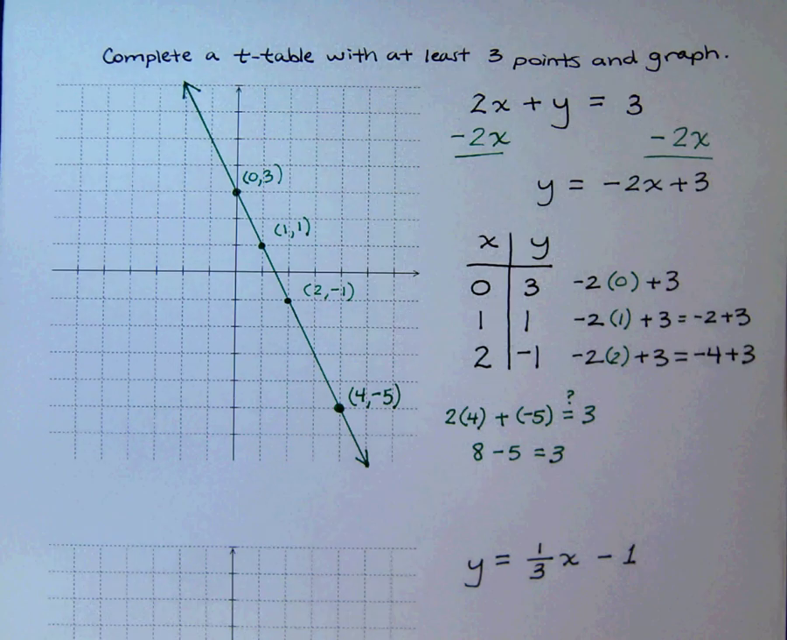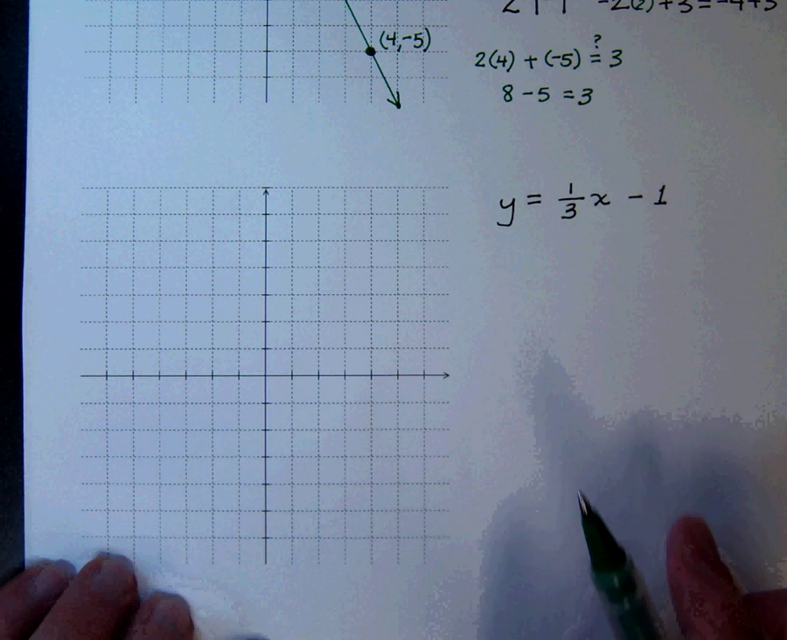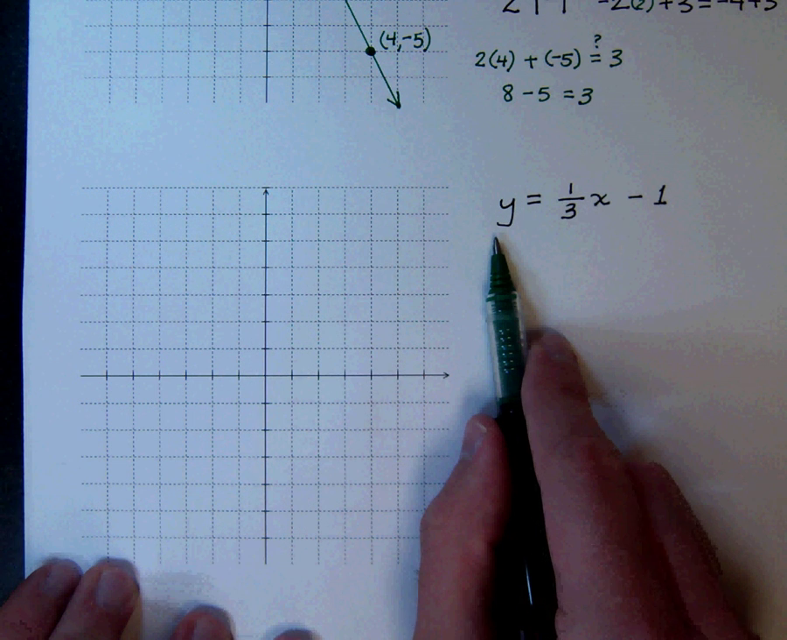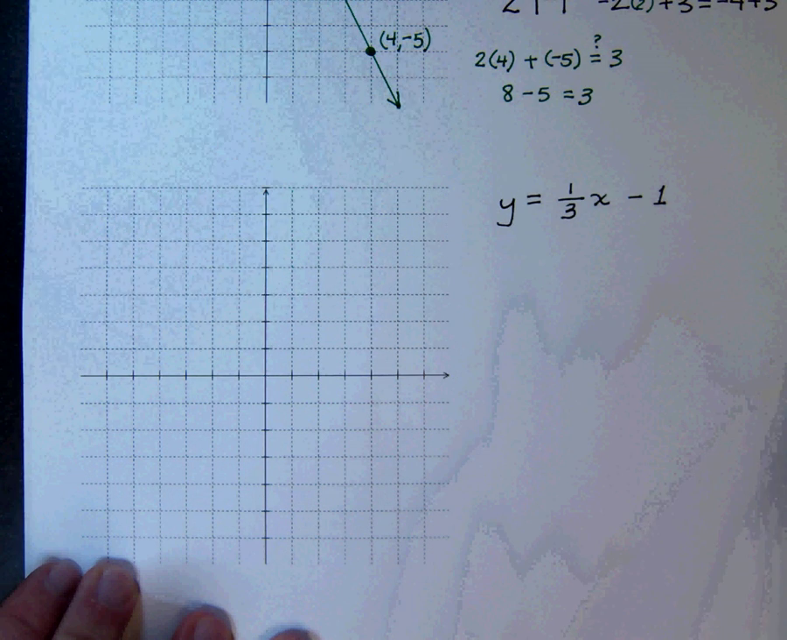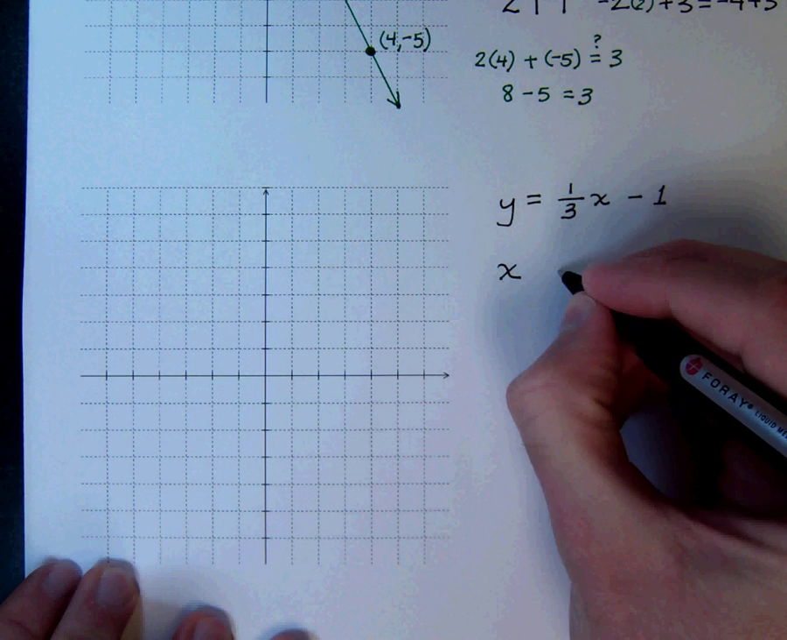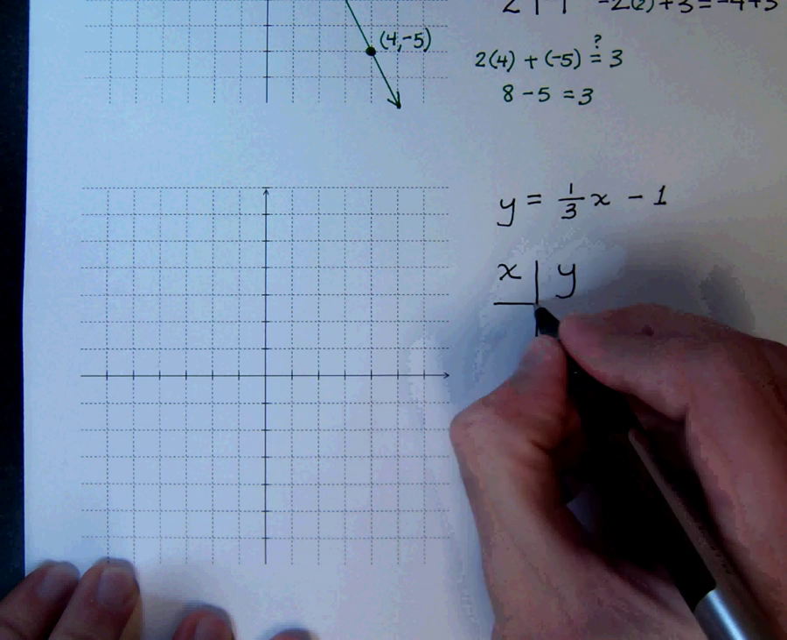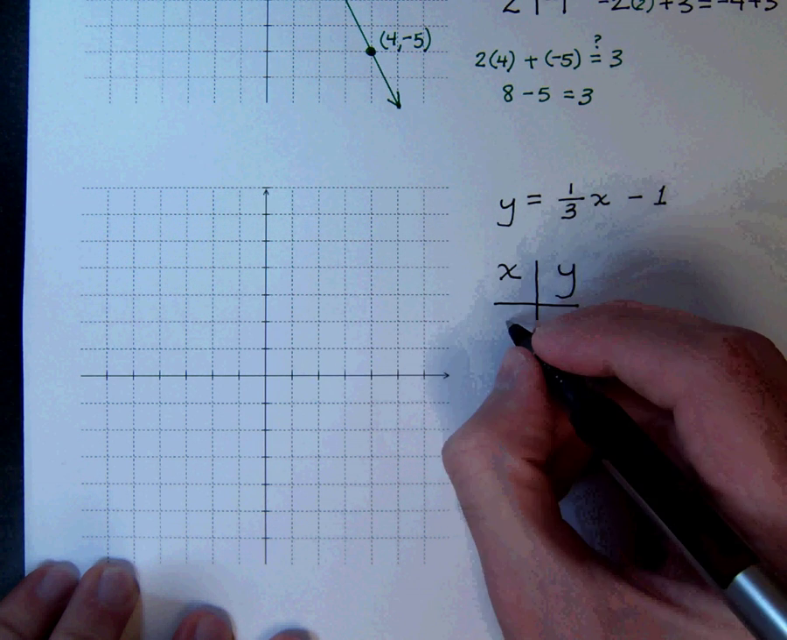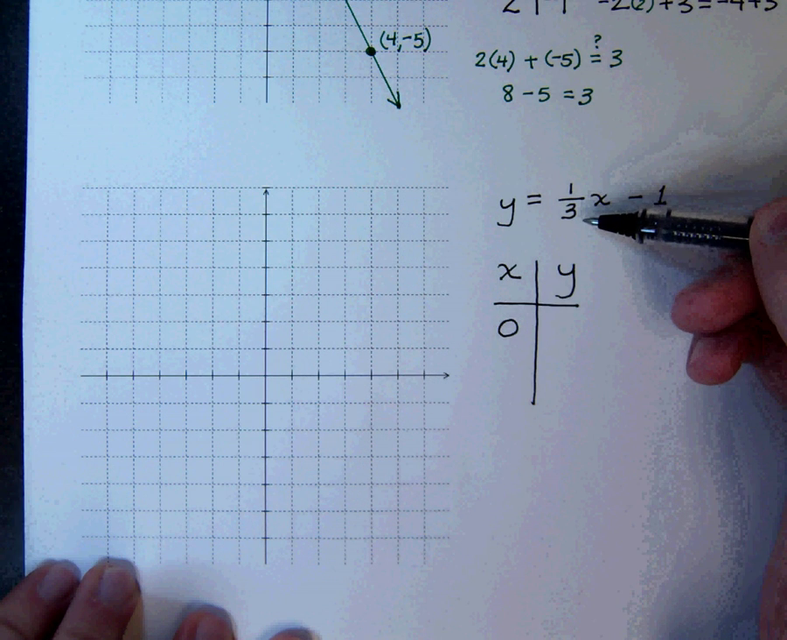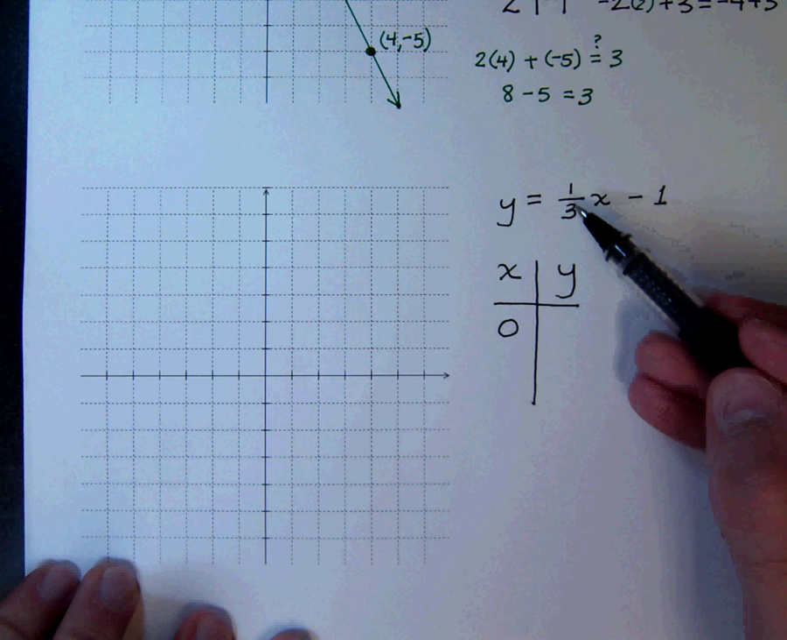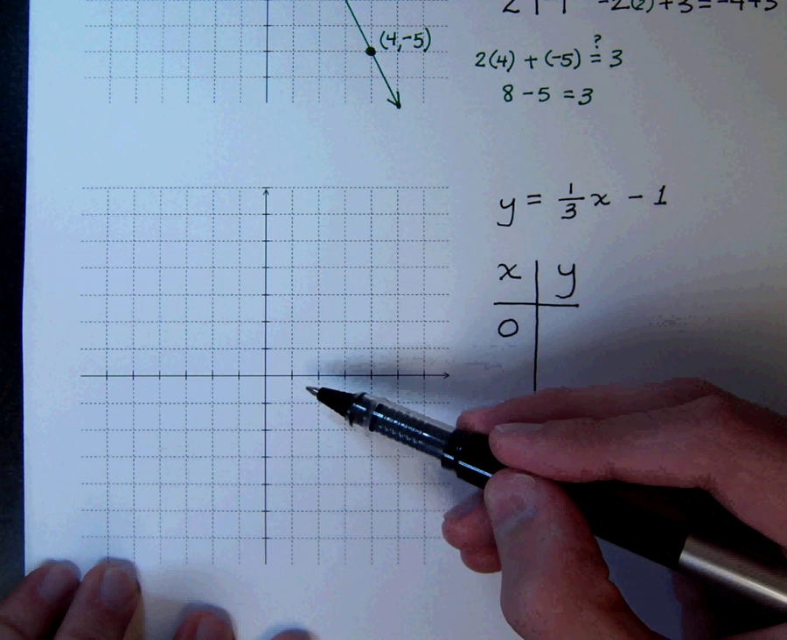Now let's take a look at this other problem that we have here. In this problem, it's already solved for y, so a lot of work has been done for us. To make a t-table, we really want to think about the values of x that we're going to plug in and what the possible outcomes will be for the y. Plugging in 0 is always a good choice, but look at this. We have a fraction. So we want to be able to work this so that we can get rid of this denominator and make the points that we plot easy.